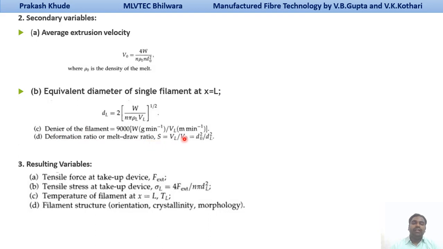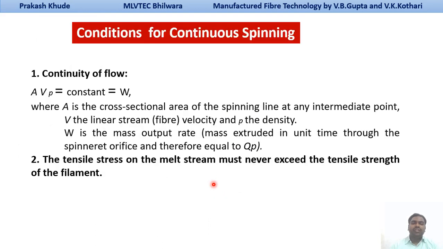That is equal to VL by V0, which is equal to D0 squared by DL squared. The last one is the resulting variables. That will be the tensile force at the take-up device, F, the tensile stress at the take-up device, similarly the temperature of the filament, and the last one is the filament structure, orientation, crystallinity or morphology of the filament. So these are the variables that will affect the fiber properties or filament properties or their dimension. Now we'll see the basic condition for continuous spinning.